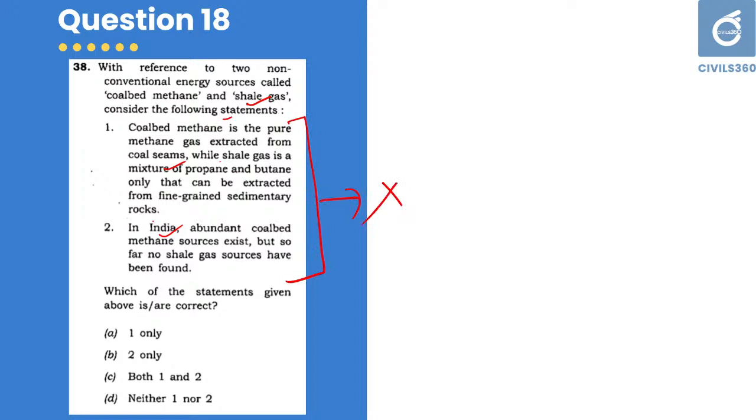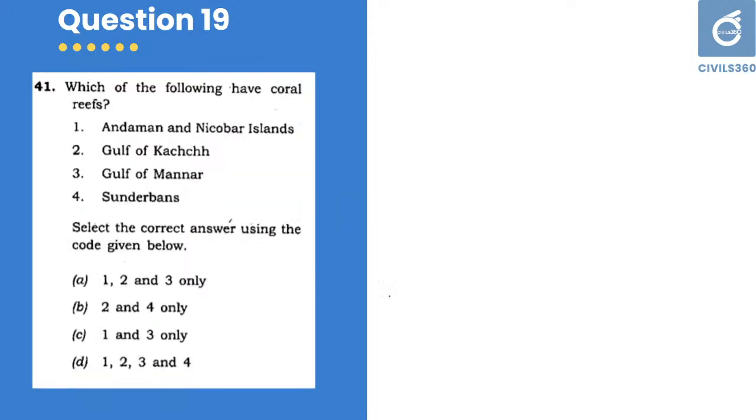Both of these statements are wrong. That is, coal bed methane is almost the purest, but not the pure methane gas. And also, in India, there are sources of shale gas, and coal bed methane does not have abundant sources. So both of these statements are wrong. Answer is neither one nor two. Okay. Next one, which of the following have coral reefs? Andaman Nicobar Islands, Gulf of Kutch, Gulf of Mannar, Sundarbans.